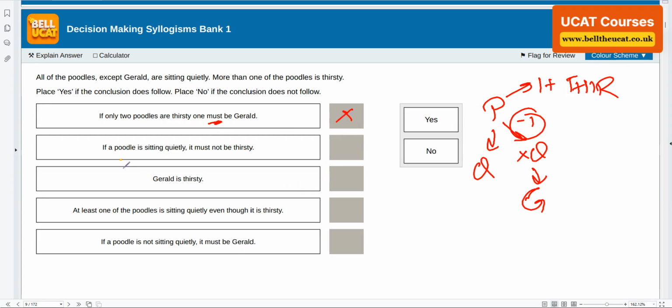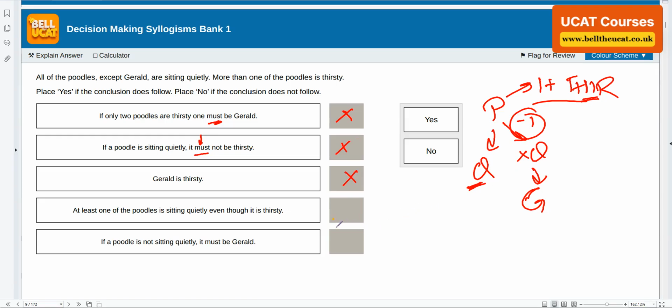If a poodle is sitting quietly, it must not be thirsty. No, there's a possibility it could be both, because he says more than one, could be 2, 3, 4, 5, or as many as he can. There's no relationship between being quiet and being thirsty. Second, he's using the keyword, an excluding word, which is must. On those grounds the answer is no. And thirdly, there is no classification or relationship between quiet and thirsty. Is Gerald thirsty? I don't know. All I know is he is not quiet; lack of information, vague.